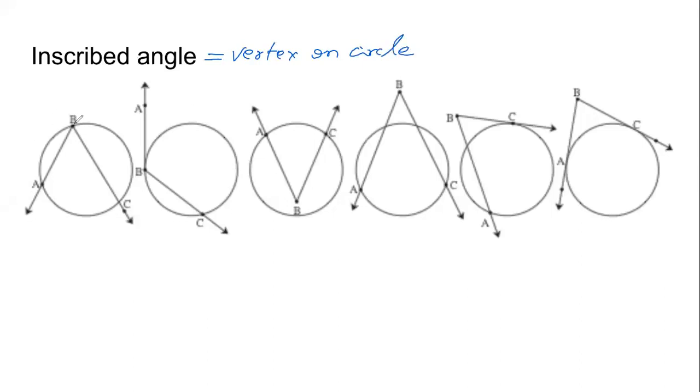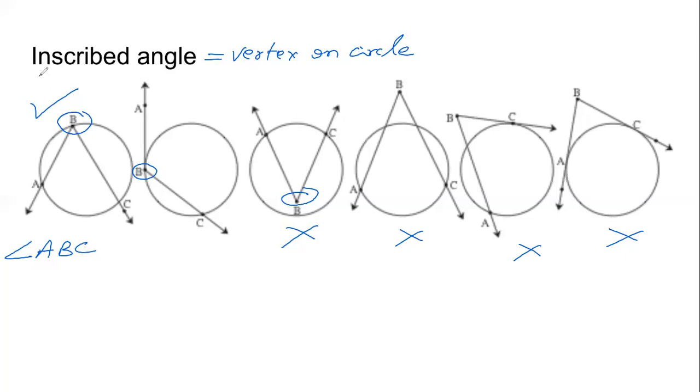If you look at the first figure, the vertex of the angle is on the circle. So yes, this is an inscribed angle. This is not an inscribed angle because the vertex is not on the circle. This is not an inscribed angle, because the vertices in these cases are not on the circle. They are outside of the circle or inside of the circle.